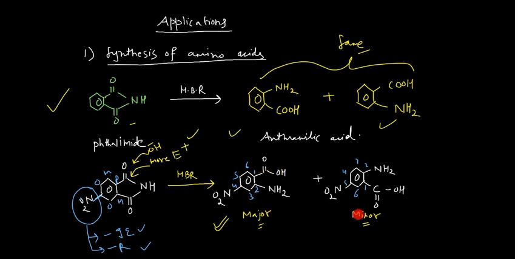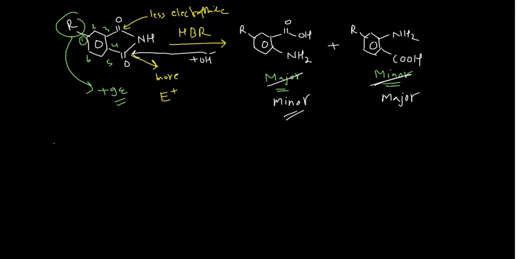While in that case you can see here, this group has converted into the acid, but it is at the para position. So this will be your minor product. See, there are various other aspects which are not completed yet, so I am going to complete those aspects also. I hope up to this point there is no problem.